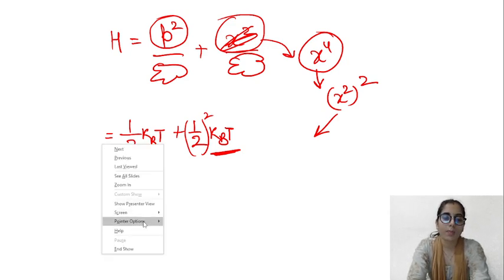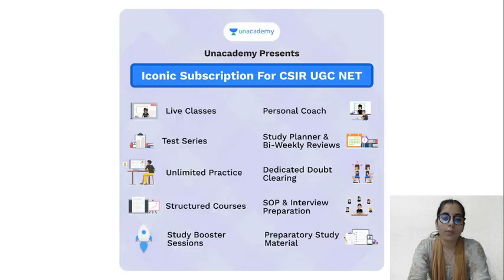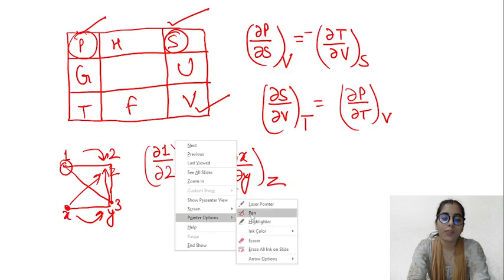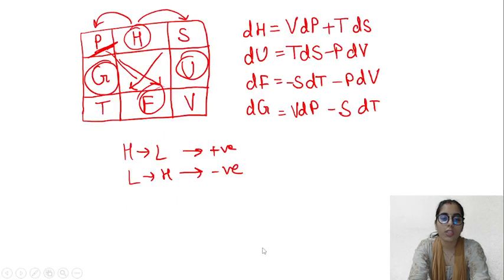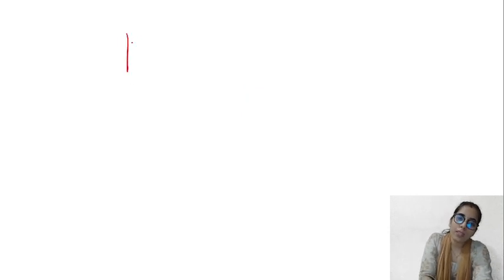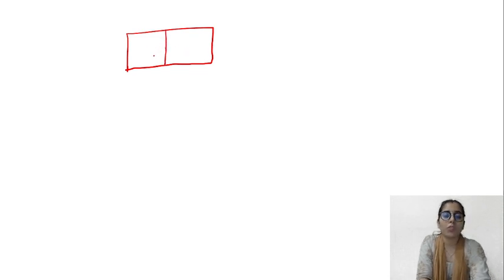Now what is that? Let me just tell you about it. If I'm going to talk about the calorimetry principle, guys, it says that if there is a system which has two compartments, let's say there is a wall separating both the compartments in such a way that nothing can pass through this wall from one side to the other. So that means they are completely isolated from each other.